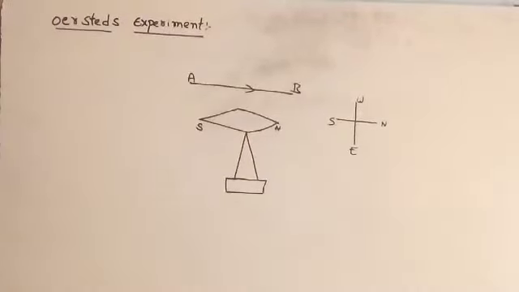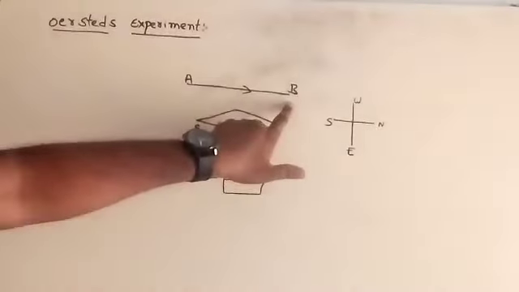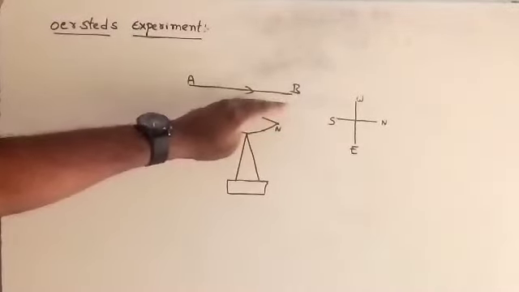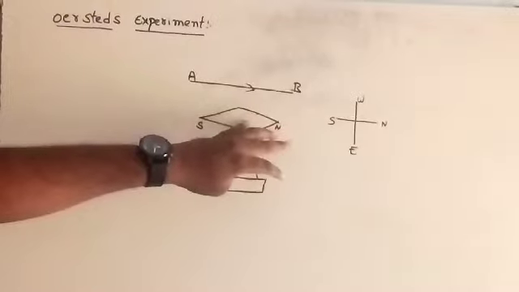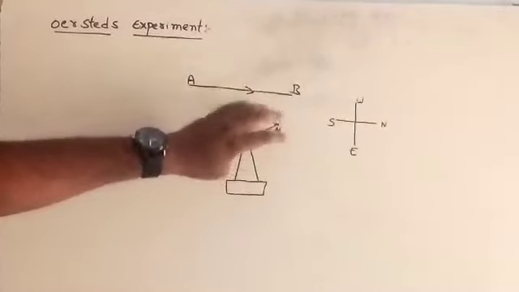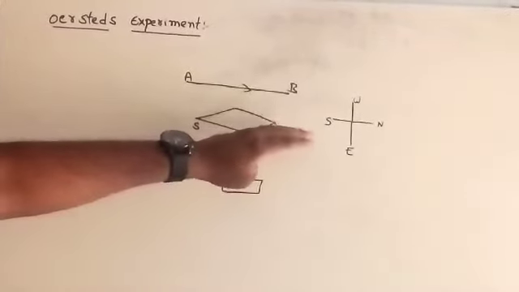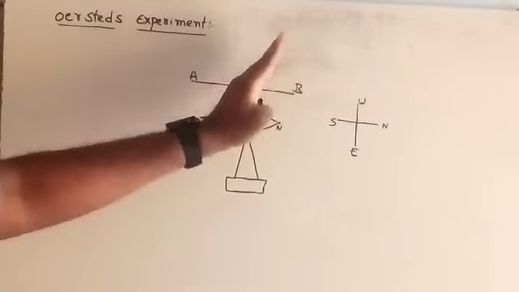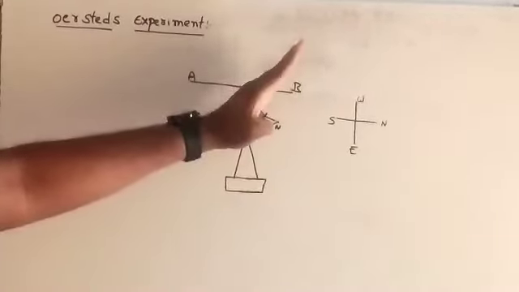Now if the current is passing from A to B, the current carrying conductor I have placed very nearer to this magnetic compass needle. In such a condition, the magnetic needle is deflected towards its west.